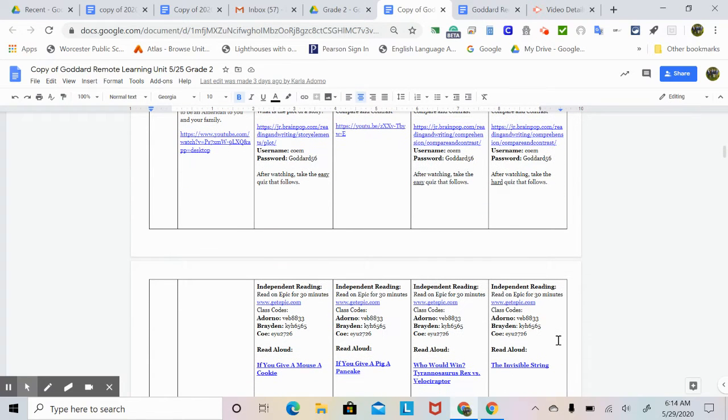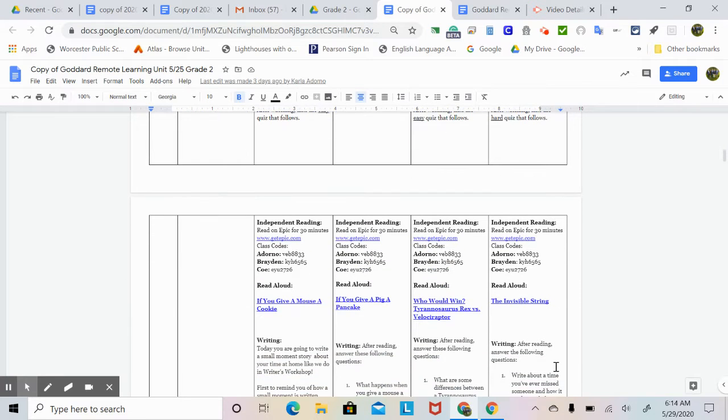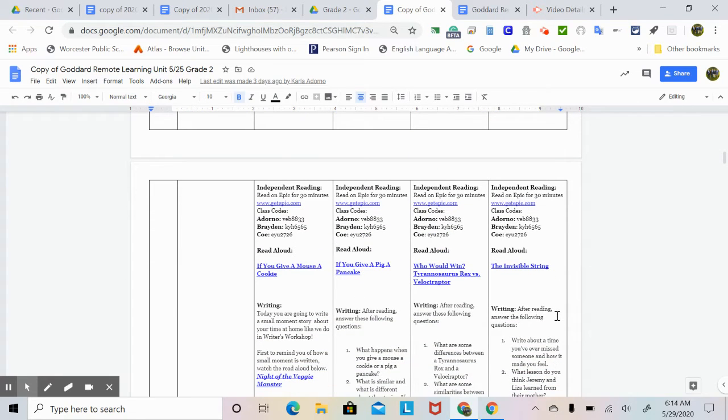For independent reading, you're going to read on Epic for 30 minutes, and here are all of your class codes. Your read aloud link is right here. The story is The Invisible String. And in writing, after reading The Invisible String, answer the following questions.